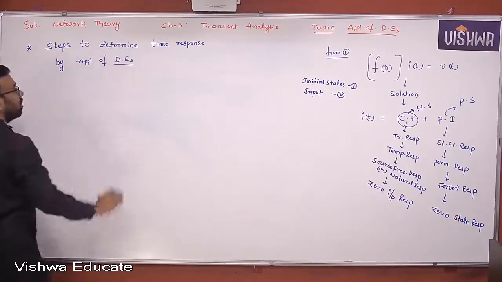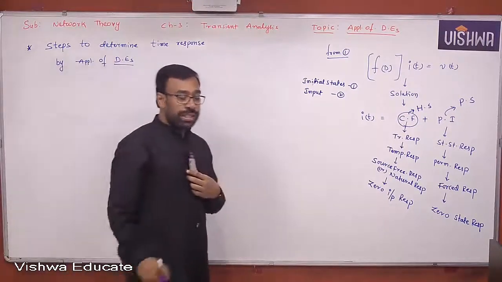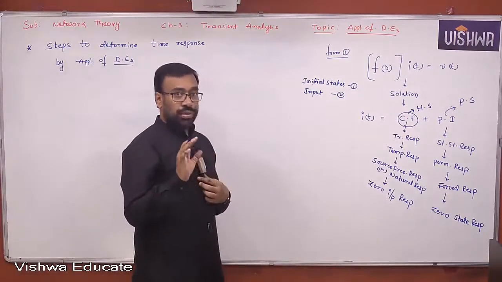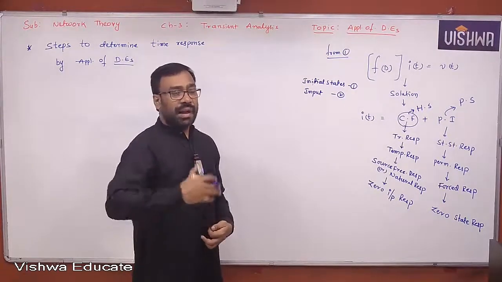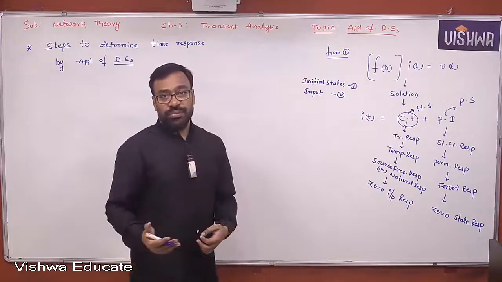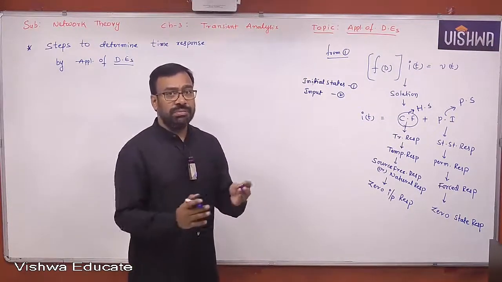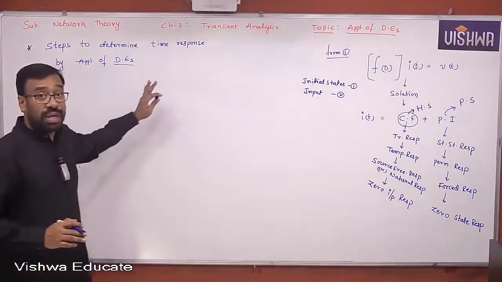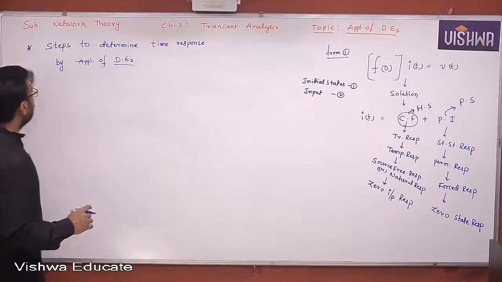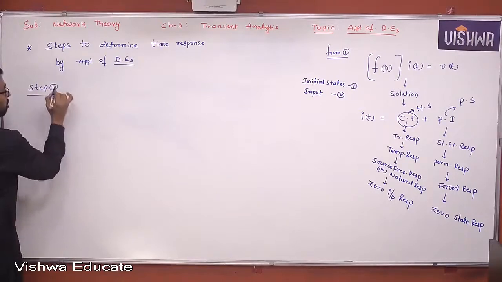I told you already that I am going to discuss first the conventional or traditional method. Then I will explain, from the exam point of view, how we have to solve the problems, how we can find the time response using simple formulas and simple techniques. But let us first learn how we apply this. Now, step-by-step approach. Step 1, first step. What is the first step?